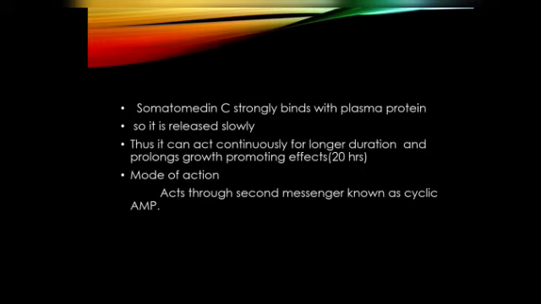How is this possible? Here it is the binding to the plasma proteins. I mentioned that growth hormone is loosely bound with the plasma protein, but somatomedin C is tightly bound to the plasma proteins, and so it has a greater half-life of about 20 hours, and as growth hormone is loosely bound, it has a shorter half-life.